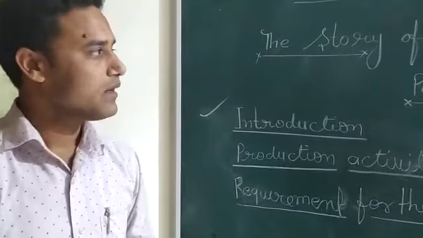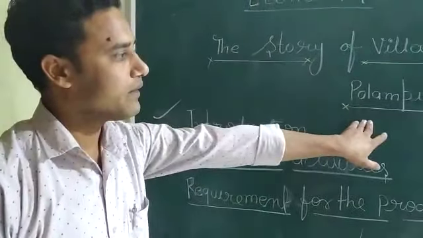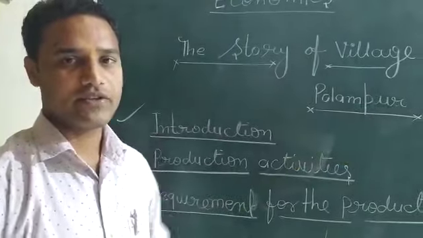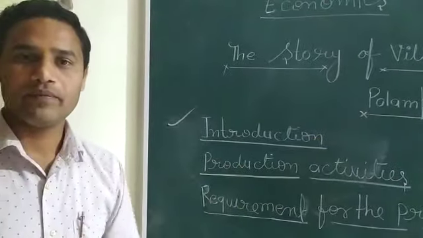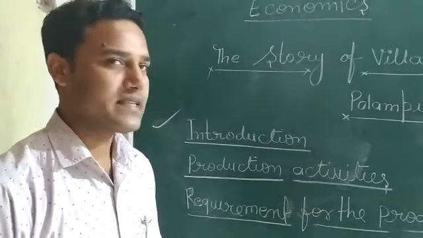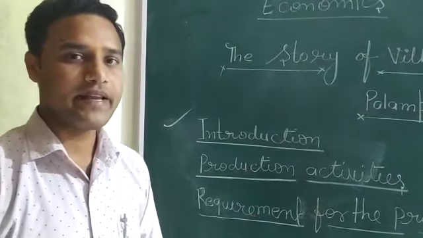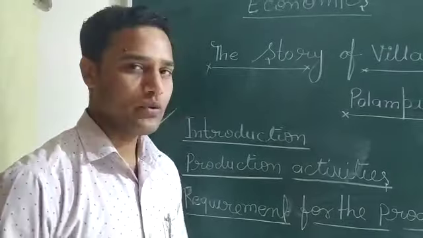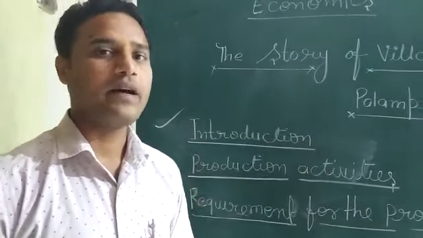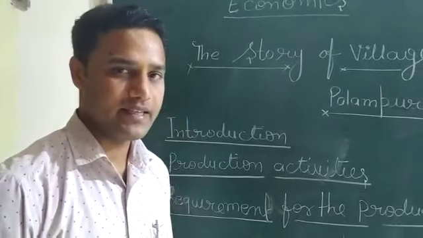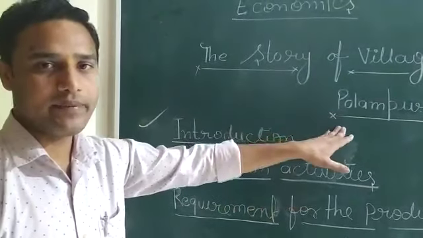What is there? The village Palampur is a hypothetical village, that is, an imaginary village. You all belong to different areas in India. Some of you may have experienced being in a village. So in villages and cities, both, people carry out different types of production activities.